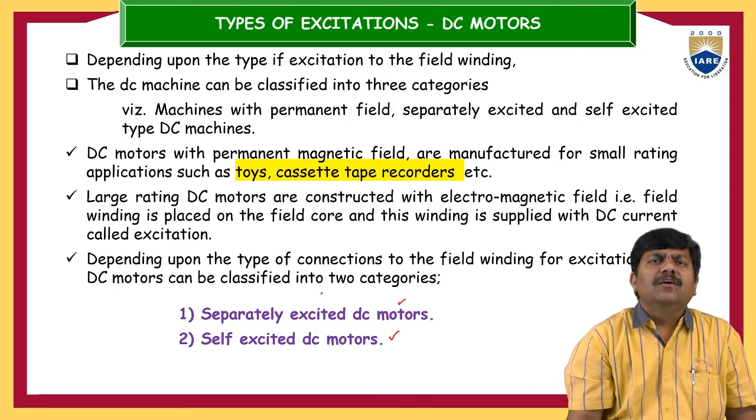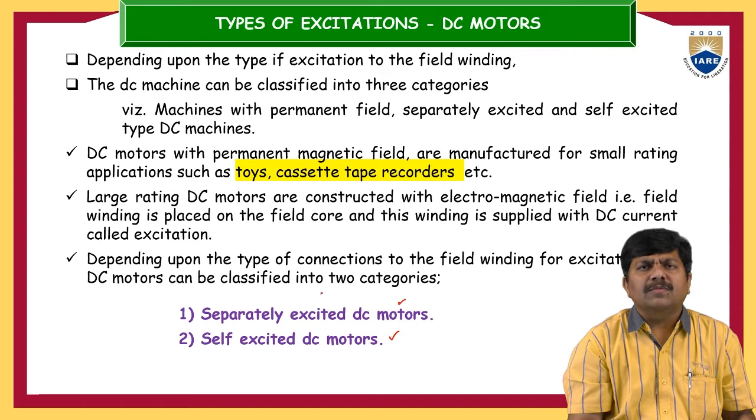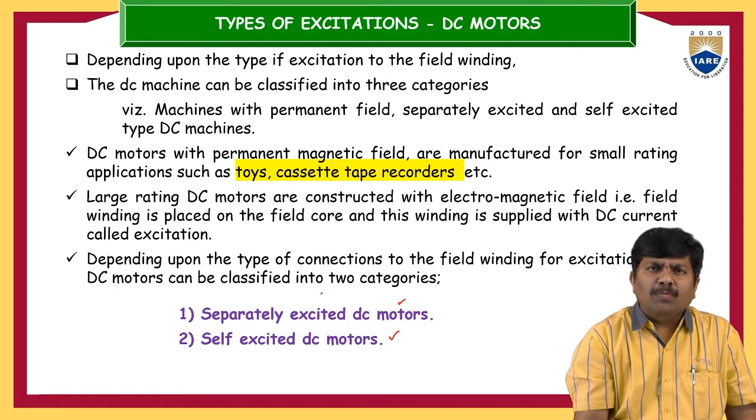So in that case, generally people will move towards excitation. Excitation is nothing but the process of supplying electrical energy, electrical voltage or electrical current to the field coils. This can be achieved by inducing the magnetic poles.